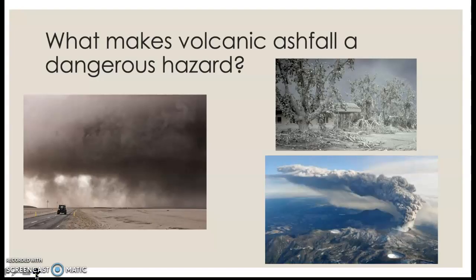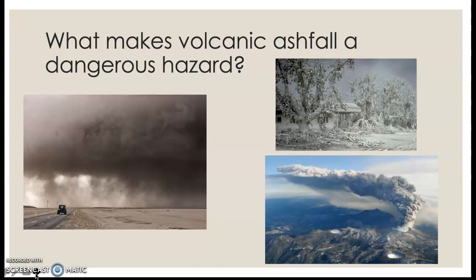What makes volcanic ashfall a dangerous hazard? Volcanic ashfall is a mixture of rock, mineral, and glass particles released by volcanoes during eruptions. Volcanic ash can contain gases such as carbon dioxide and fluorine, which are potentially hazardous to people.